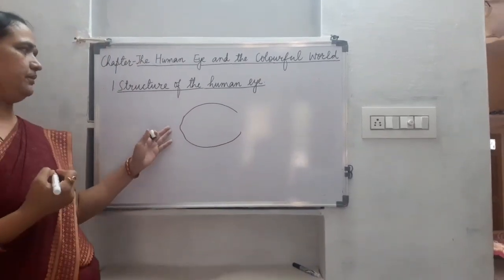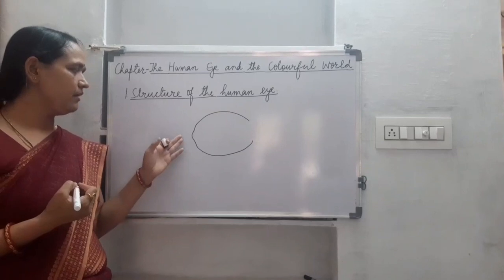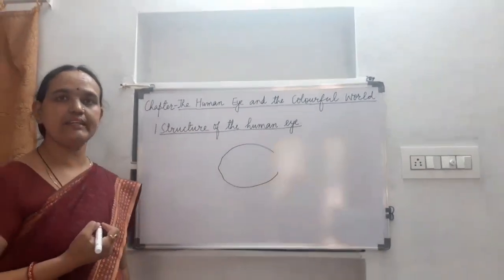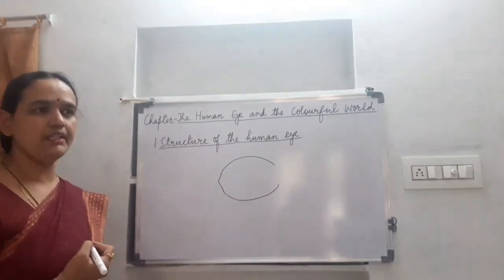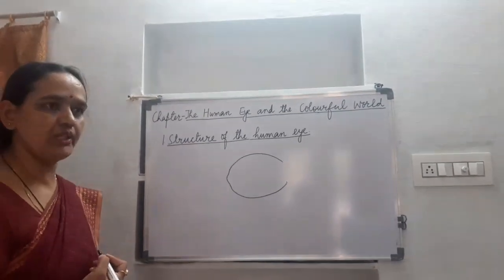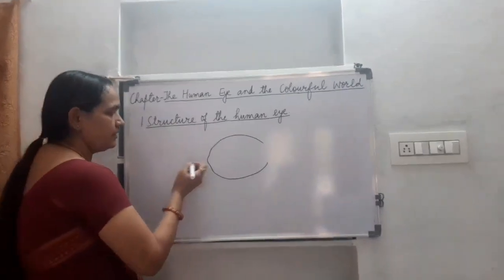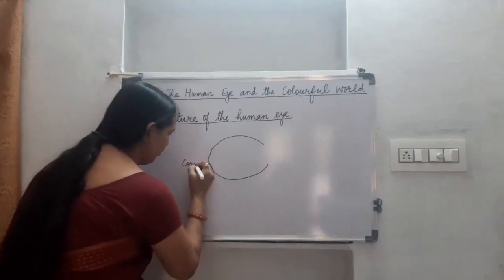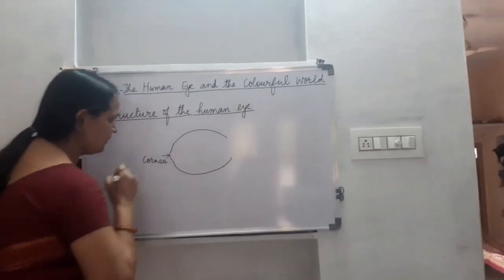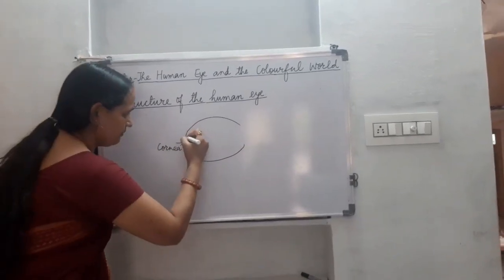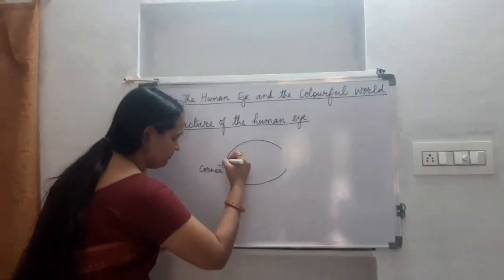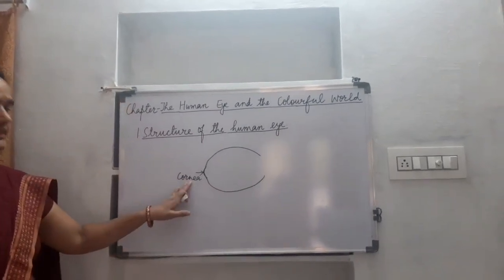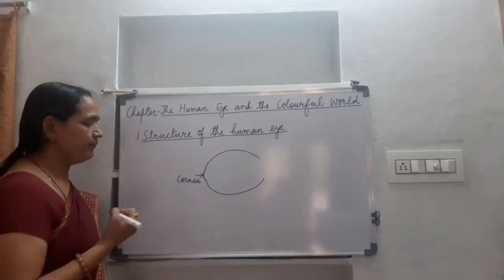So in the front part of the eye, there is a transparent portion here which is slightly bulging outside and it is convex in shape. The light enters into the eye through this portion and this is called cornea. This is cornea, children. This portion is transparent in color.